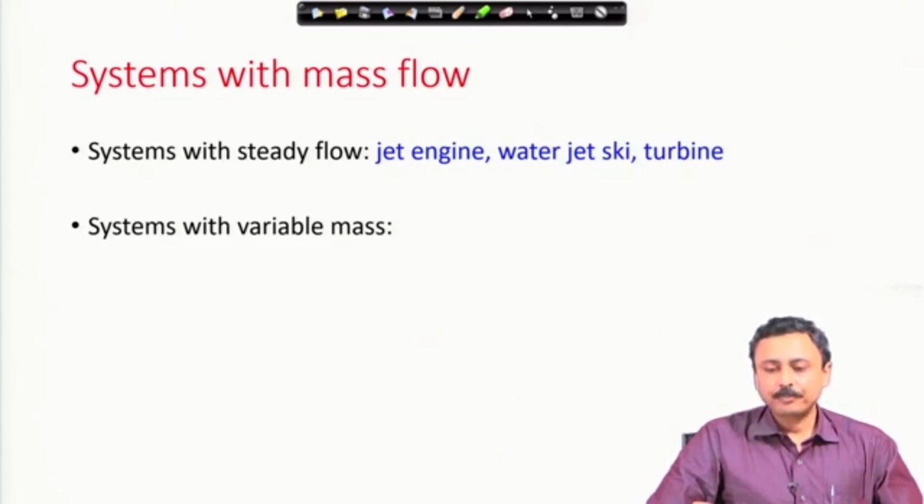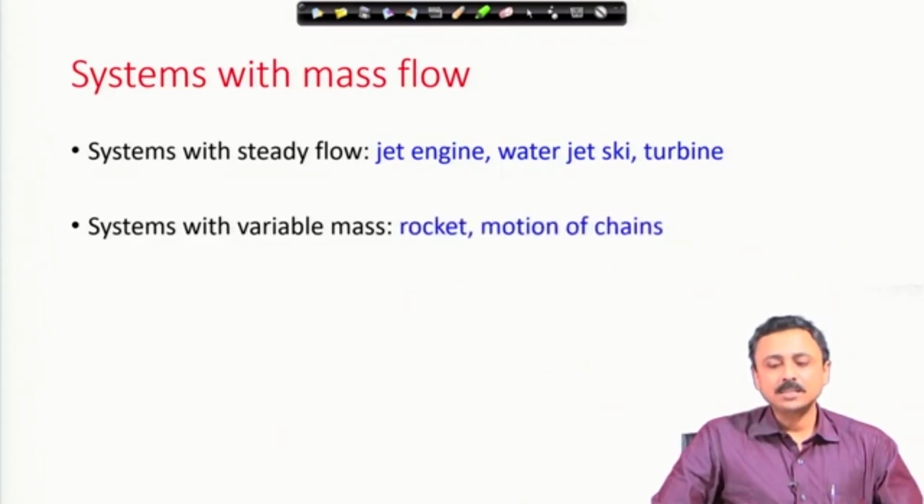Nowadays amusement parks have water jet skis which take in water from the front inlet and eject that water at very high velocity from the rearward nozzle in the rearward direction, and that propels the jet ski. Turbine, once again hot gases move through the turbine, and that is an example of a steady mass flow. It generates the force or the torque which drives the turbine.